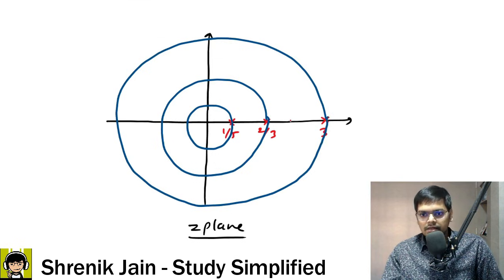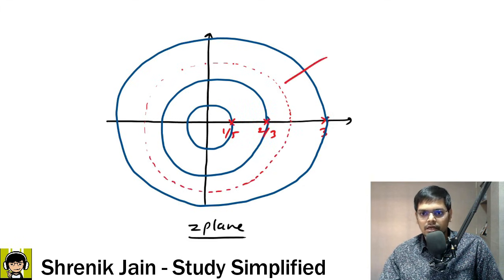The unit circle is somewhere here, I'm drawing it dotted so that you get the idea. If our region of convergence includes the unit circle, then our DTFT converges. So this is the unit circle.